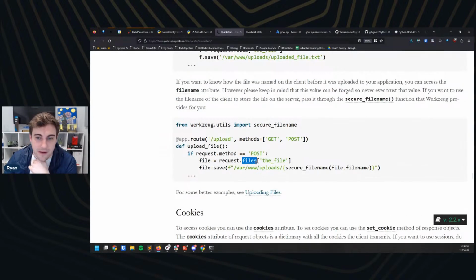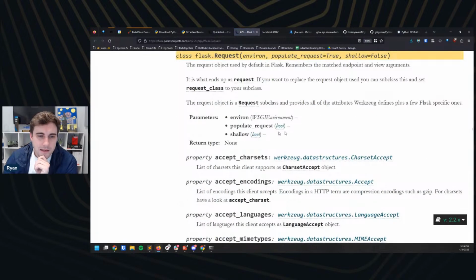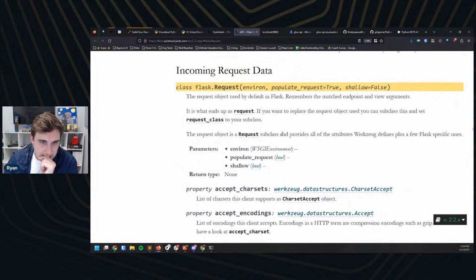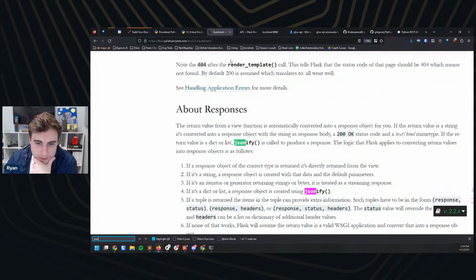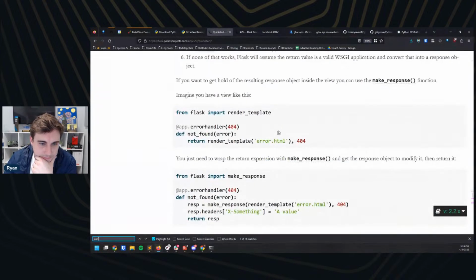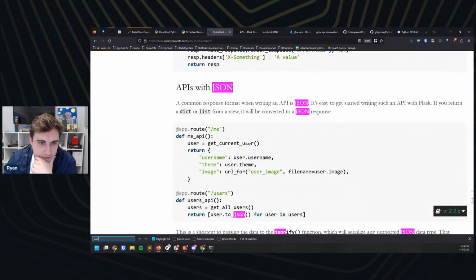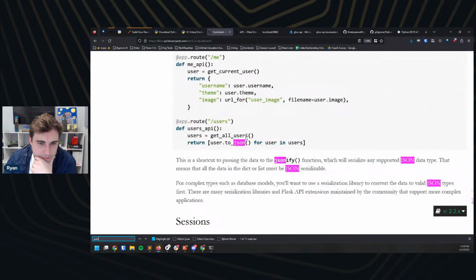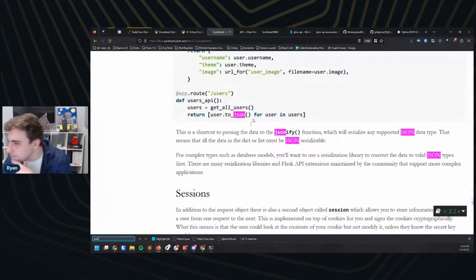So like request.files, right? I can see that. Let's take a look at the request documentation. Okay. And actually, let me search on here for JSON. Okay, responses. APIs, okay. Okay. And this is not quite what I'm looking for either. I'm not paying attention to chat here.